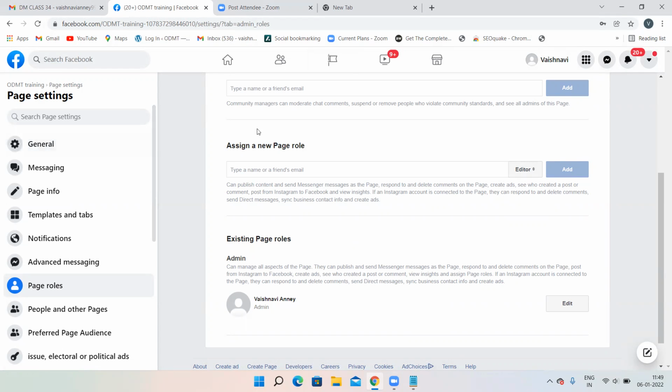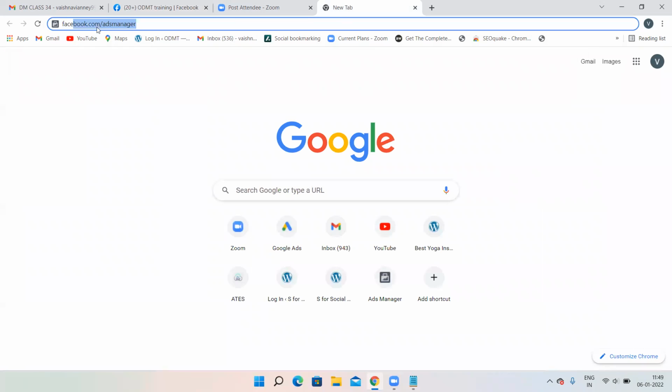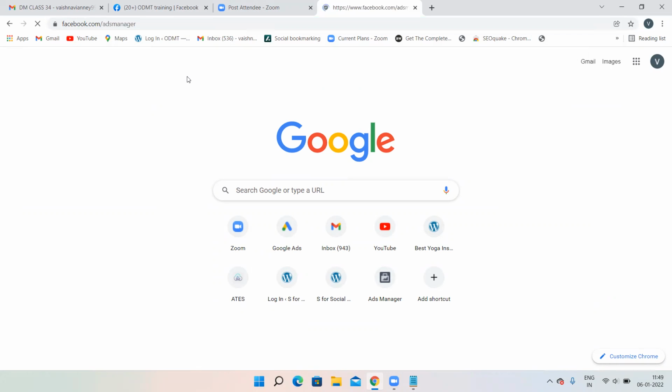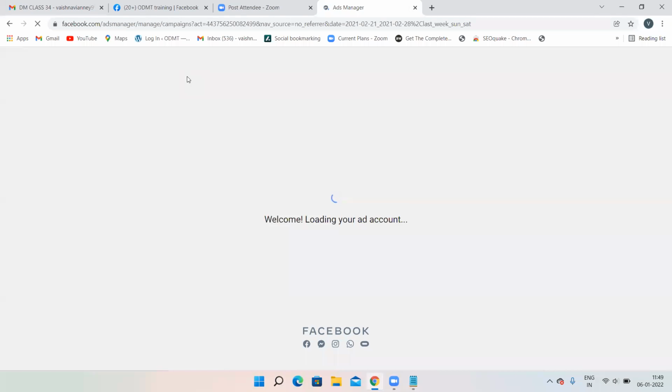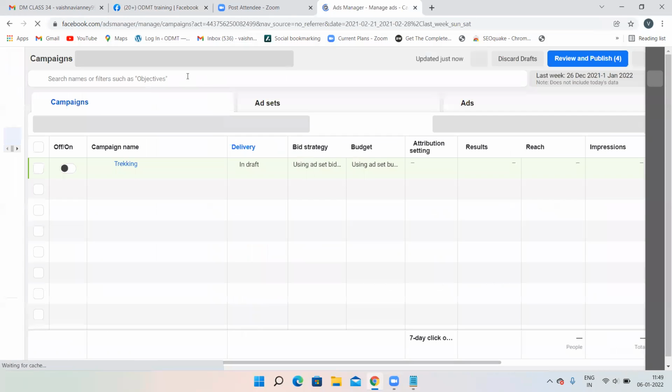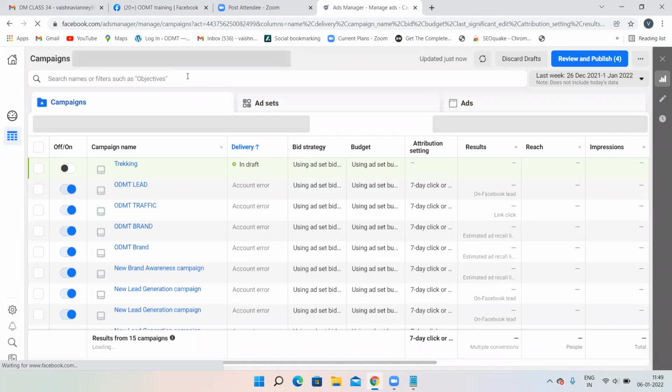Okay, I have my page with me. Now what I have to do is open facebook.com/ads manager in a new tab. First log into your Facebook account, which has a Facebook page. New tab, facebook.com/ads manager. That's it. Click on enter, open. Your facebook.com/ads manager account will open.